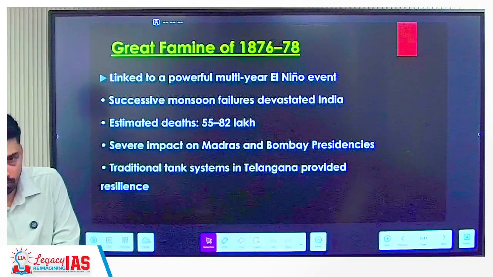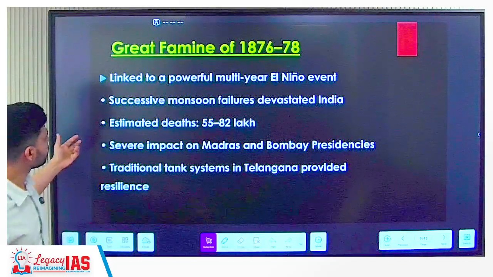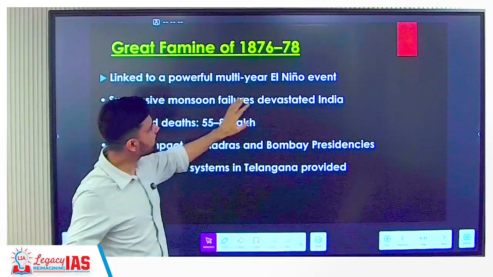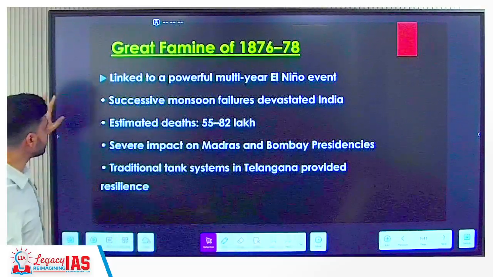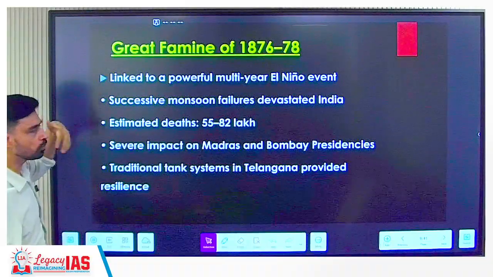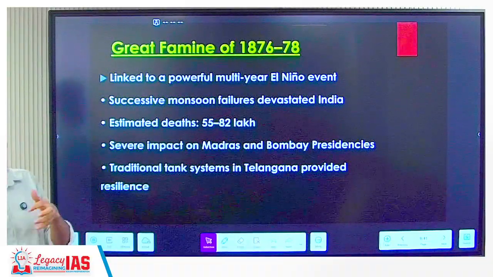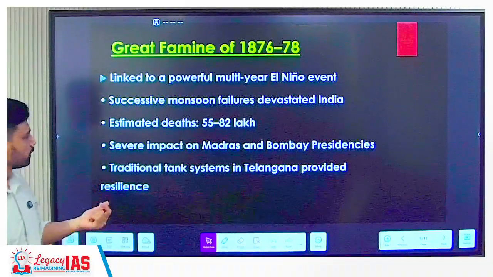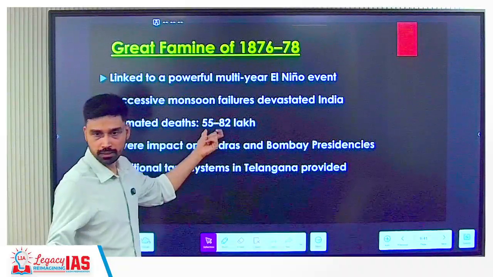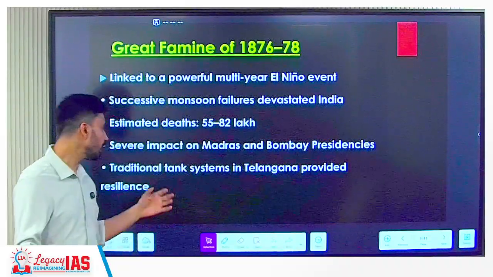Lower and lower amount of food, cereal production. The successive monsoon failures devastated India at that time, and also because that was British rule. The British government was not so much worrying about food security, providing food to everyone. So what we have witnessed is large scale death, 55 to 82 lakh deaths.